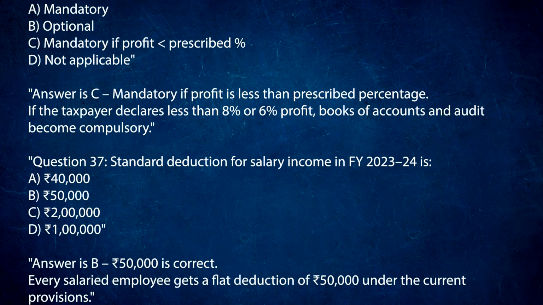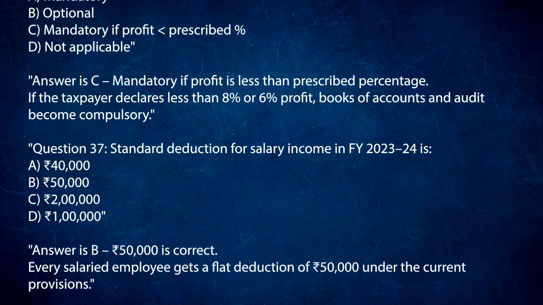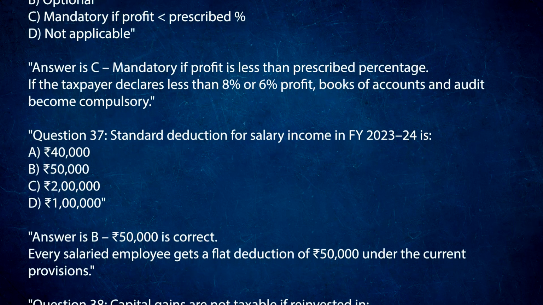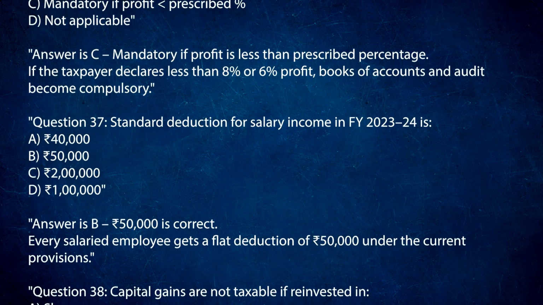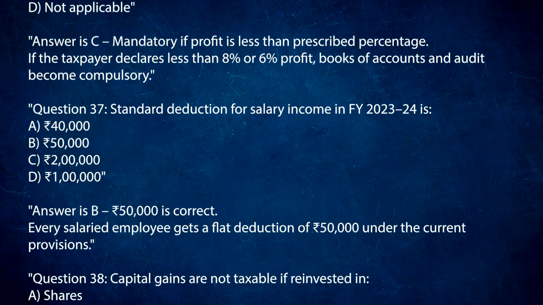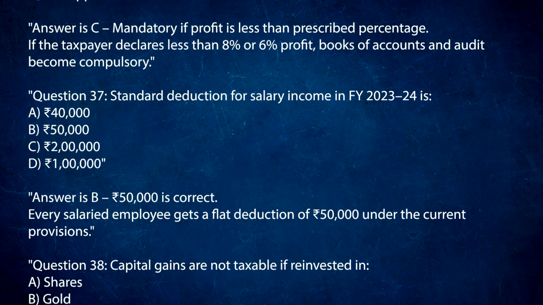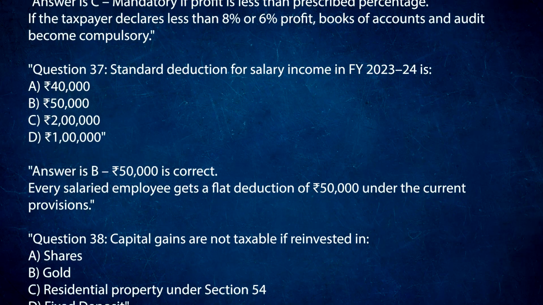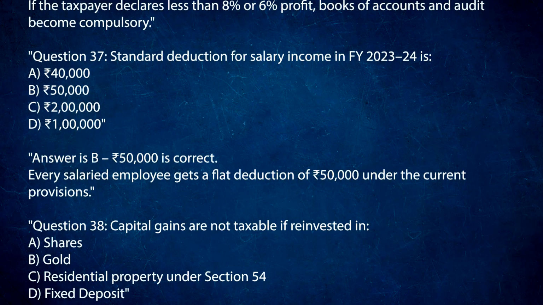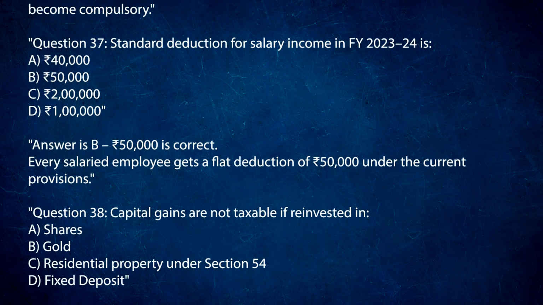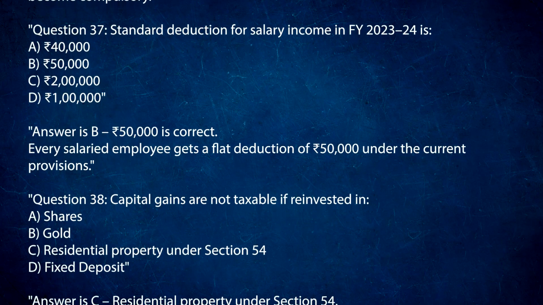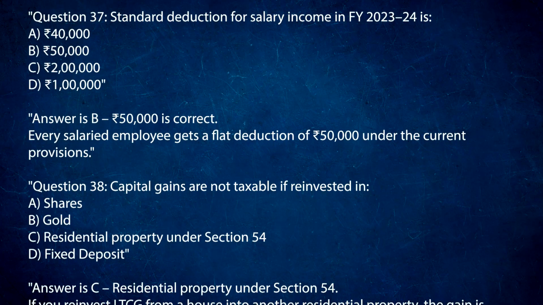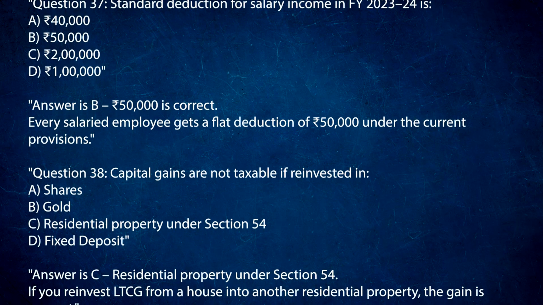Question 37. Standard deduction for salary income in FY 2023-24 is: A. 40,000 rupees. B. 50,000 rupees. C. 2 lakhs rupees. D. 1 lakh rupees. Answer is B. 50,000 rupees is correct. Every salaried employee gets a flat deduction of 50,000 rupees under the current provisions.